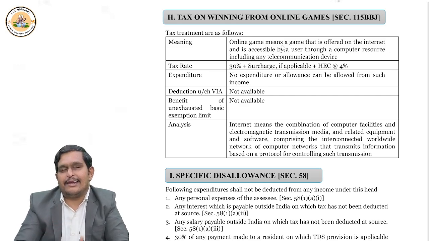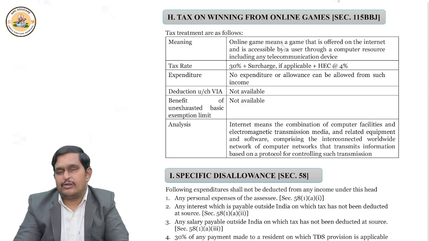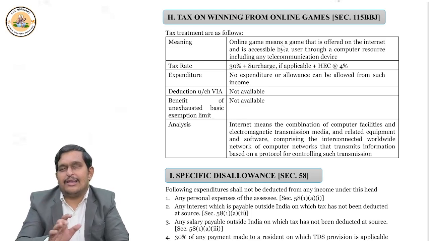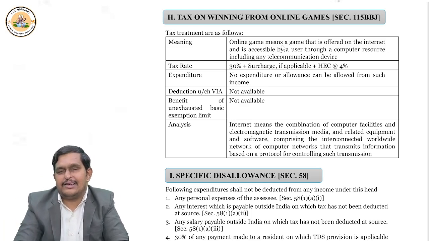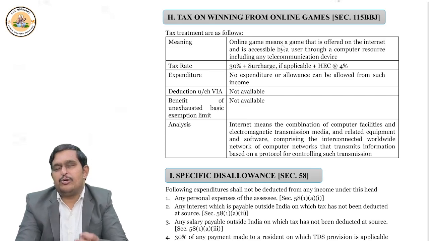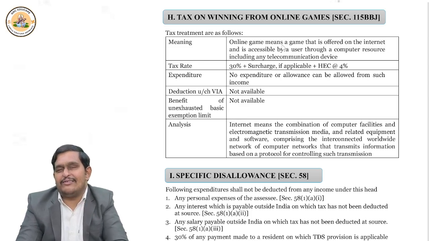Then deductions under sections 80C to 80U also cannot be claimed. Related expenses cannot be deducted. And not only that, but the basic exemption limit also is not available. Suppose you only have one income, that is online winnings. You will feel that if I am filing return under the default tax regime, I want to enjoy the up to 3 lakhs basic exemption.